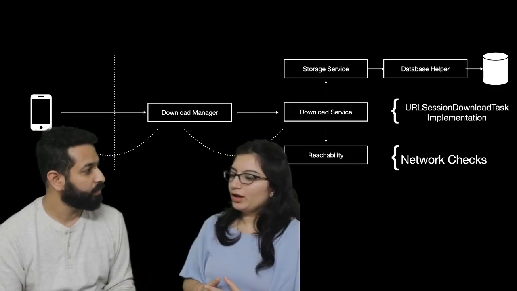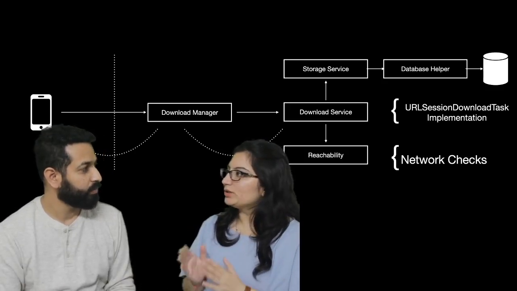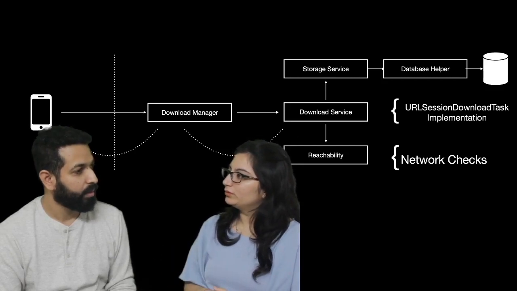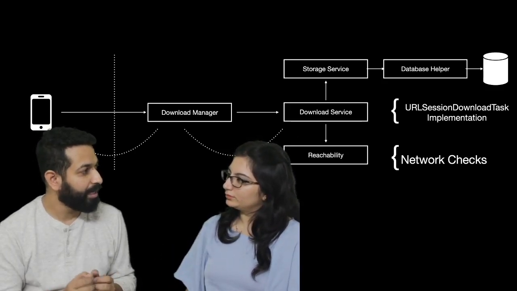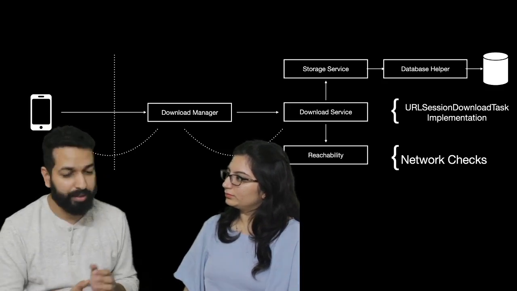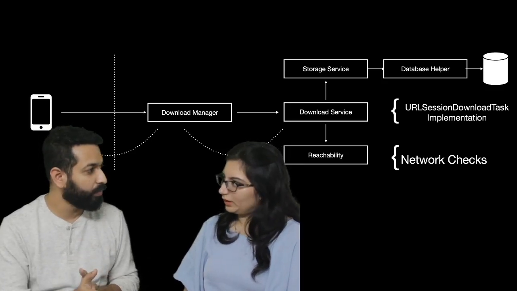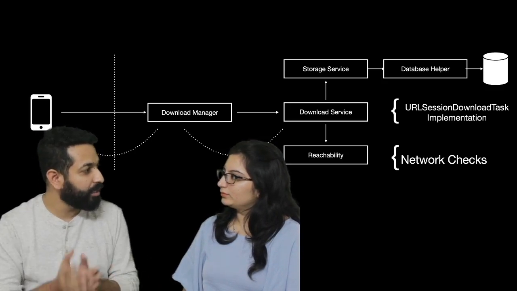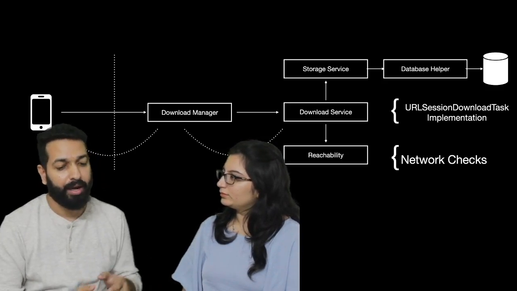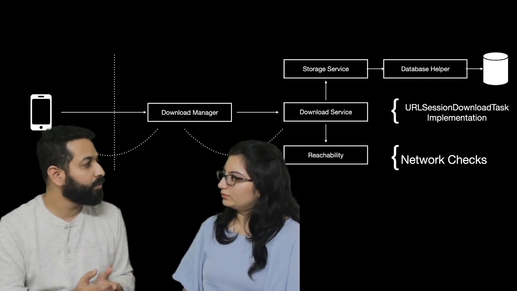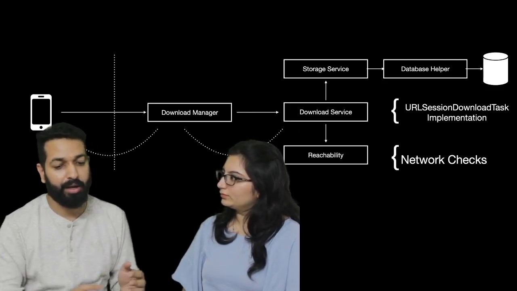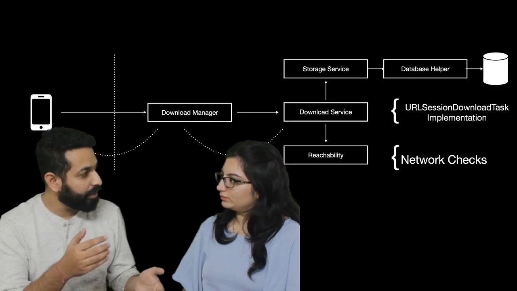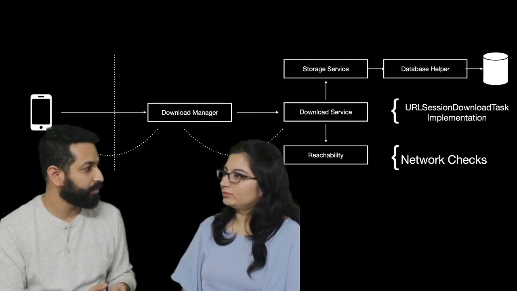Okay. So how will you listen to the callbacks on some other view when the download has been started from a different view? Right. So here the problem is that the listeners are being registered when the download is being added to the queue. So to address this, we can have a method something like register listener in the download manager, and any view who wants to listen to the progress or any kind of callback after the download has been started can register themselves as listeners using that particular method.